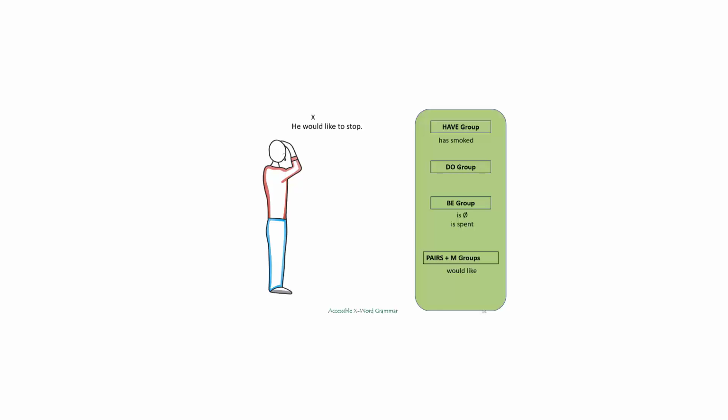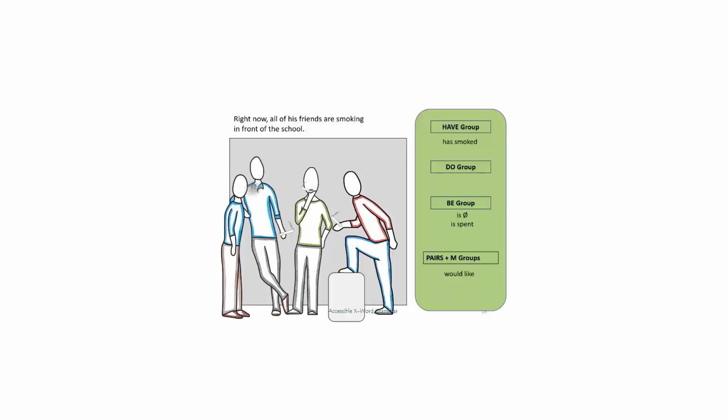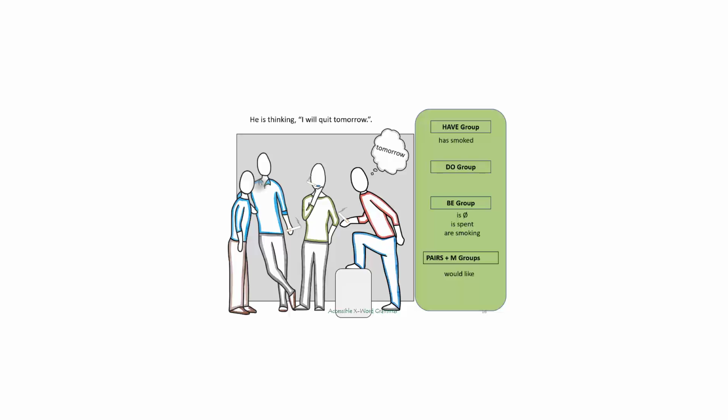Right now, all of his friends are smoking in front of the school. The X word is are, and the main verb is smoking. This is the third matchup in the be group. He is thinking, I will quit tomorrow. We have is as the first X word, so we'll put this in the be group again. Our second X word is will, so we can add will quit to the pairs group.